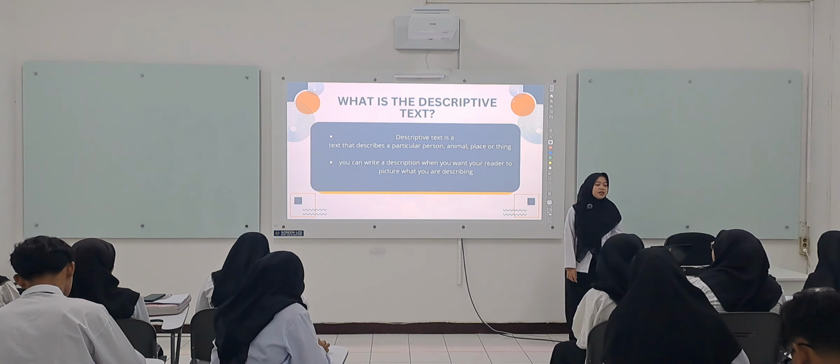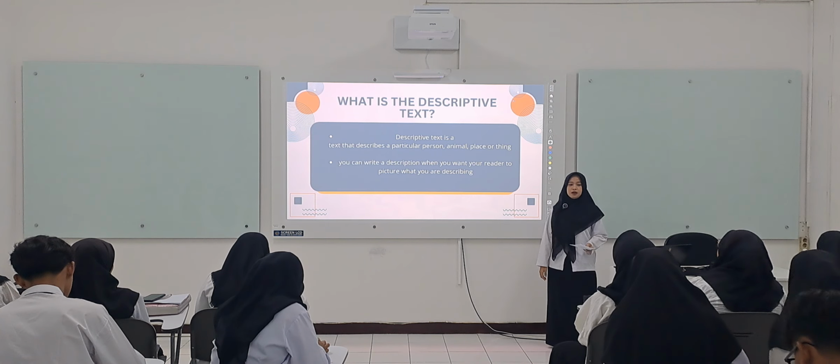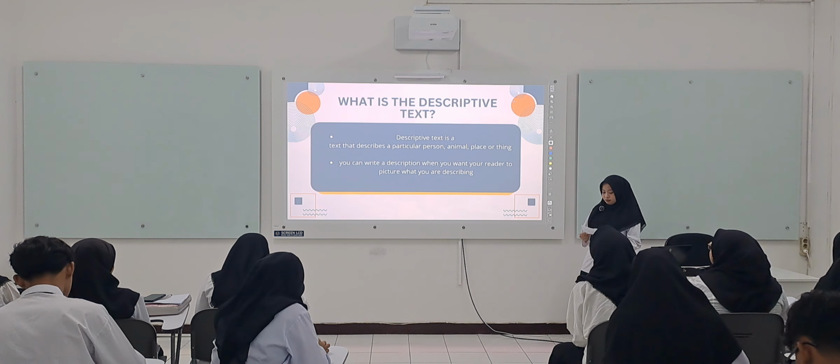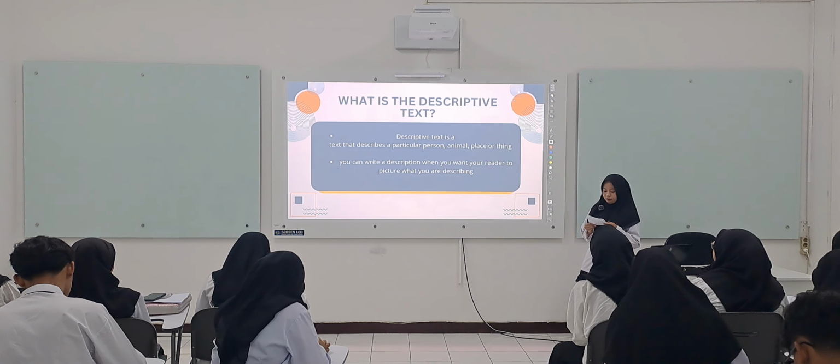Okay, what is the descriptive text? Mbak Naila, can you read for me? That's right. The descriptive text describes something with detail. Do you understand this statement?